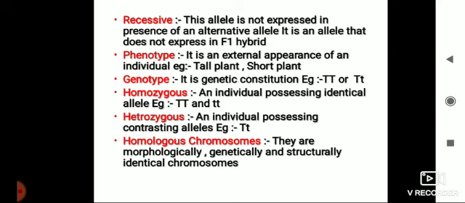Homozygous chromosome, that I told you, that capital T, small t. Homologous means the chromosomes which are morphologically, genetically and structurally identical chromosomes. So these terms are very necessary, and you have to learn these terms by heart.